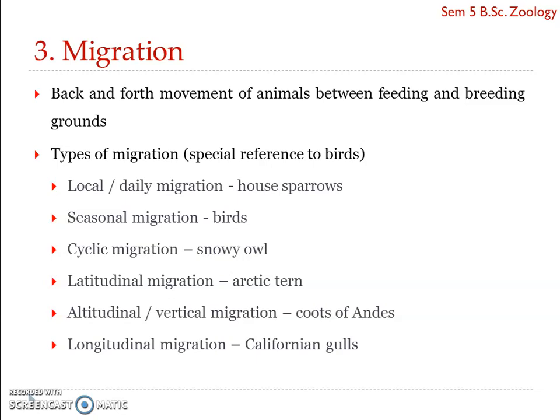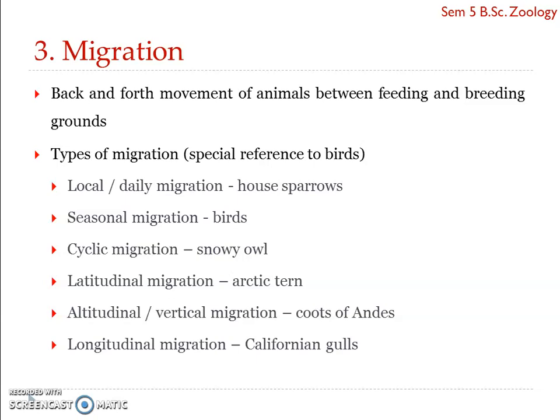What actually causes migration? What are the reasons? Even though it is not fully understood, migration is believed to be an output of integrated functioning of physiological processes and behavioral mechanisms, and an interplay of environmental, reproductive, and hormonal factors. Environmental factors such as scarcity of food, photoperiod, temperature variations, pressure changes, weather conditions, etc., also trigger migration.